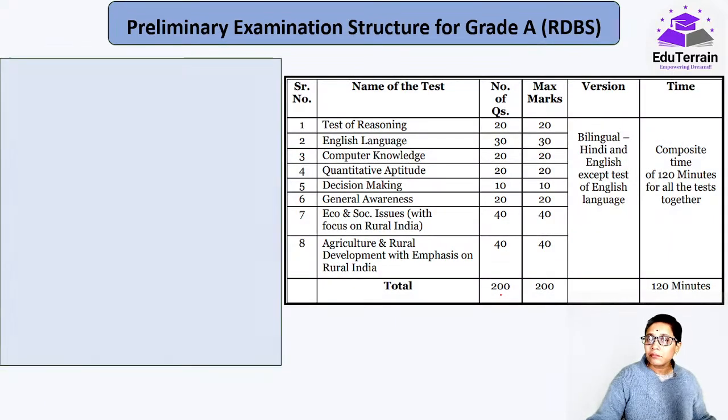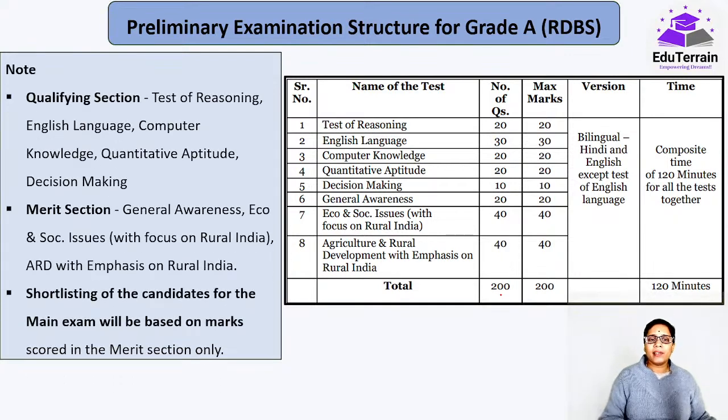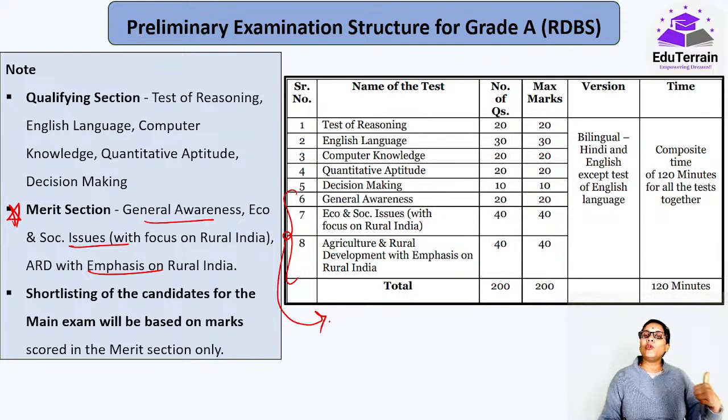Okay. Now, the preliminary structure, all this we discussed yesterday, and the merit section. That includes your general awareness, ESI and ARD with emphasis on rural India. These 3 are the merit sections. That is, whatever you score in these will help you move to phase 2. That is, whatever cutoffs are there would be looked at in these sections. And what about the others? They would be qualifying in nature.